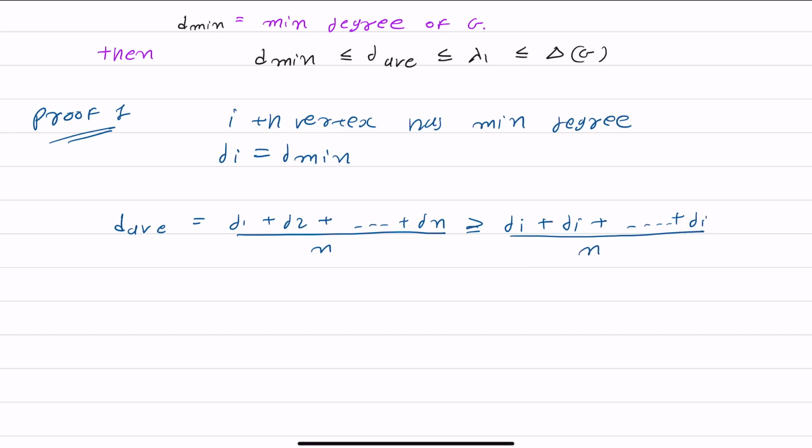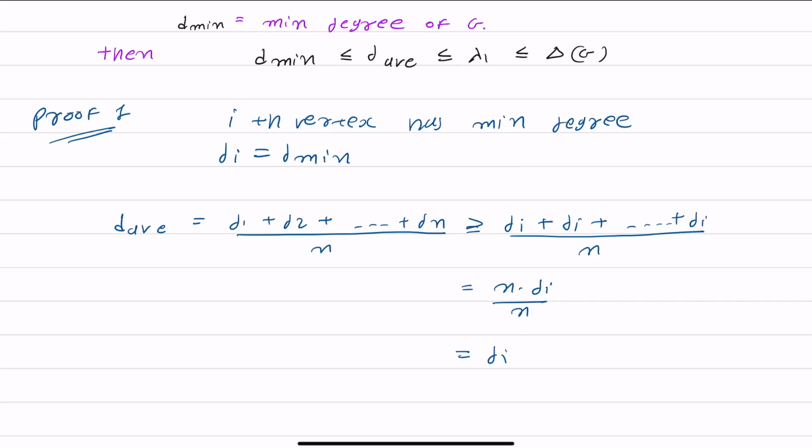The di's appear n times, so this is equal to n times di divided by n, which is equal to di.